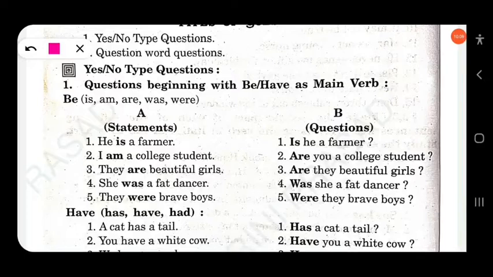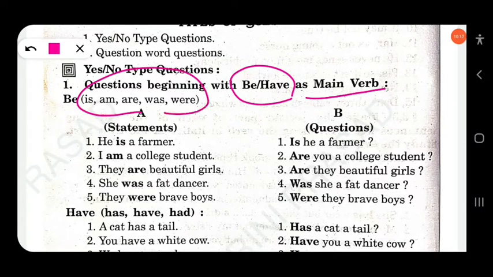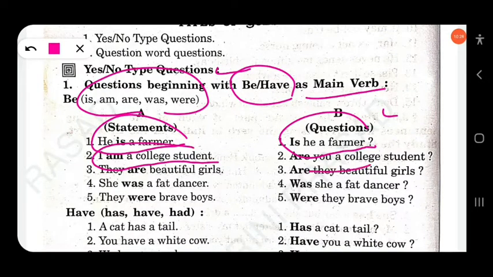Here, questions beginning with be or have as main verb. Be verb: is, am, was, were. He is a farmer. This is a statement, a positive statement. So here the question will be in yes/no form. Is he a farmer? Similarly, I am a college student. Are you a college student? They are beautiful girls. Are they beautiful girls?